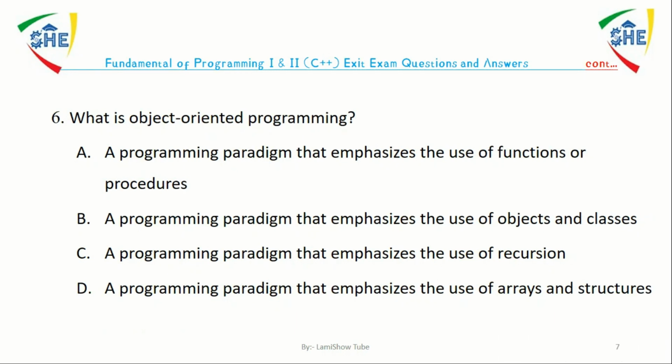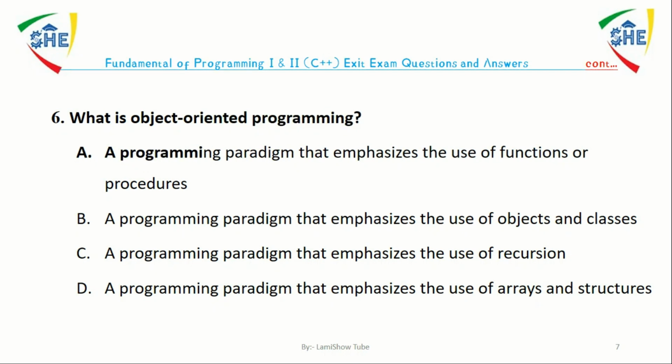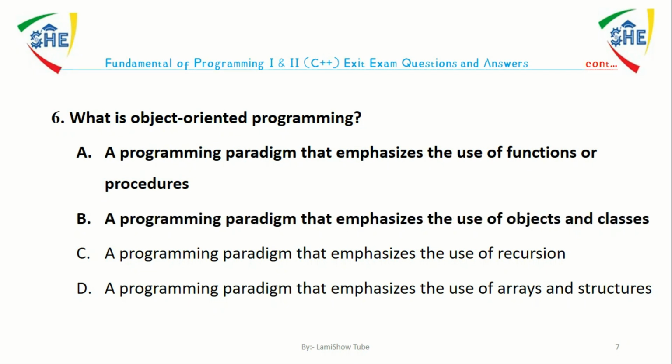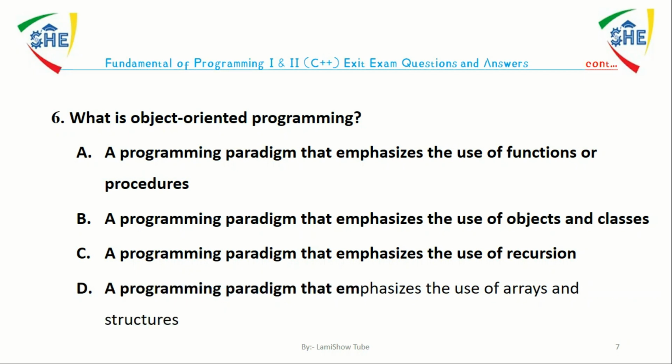Question number 6. What is object-oriented programming? A, a programming paradigm that emphasizes the use of functions and procedures. B, a programming paradigm that emphasizes the use of objects and classes. C, a programming paradigm that emphasizes the use of recursion. D, a programming paradigm that emphasizes the use of array and structure. The answer is B. Object-oriented programming is a programming paradigm that emphasizes the use of objects and classes.